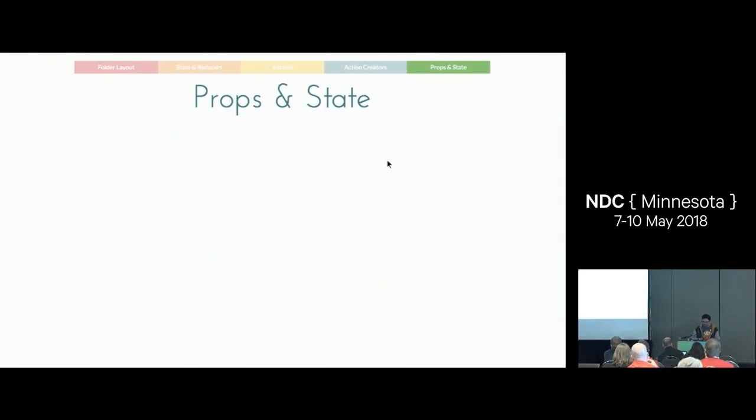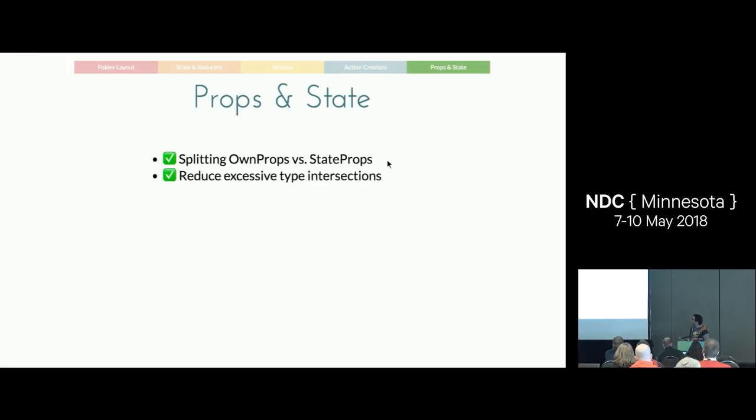Fantastic. So what did that buy us? We have a way now to model splitting own props and state props. So now they can be separate interfaces. I've shown you how to substitute those inside of your own type utilities. We can reduce a lot of excessive type intersections to get that dispatch onto our props.